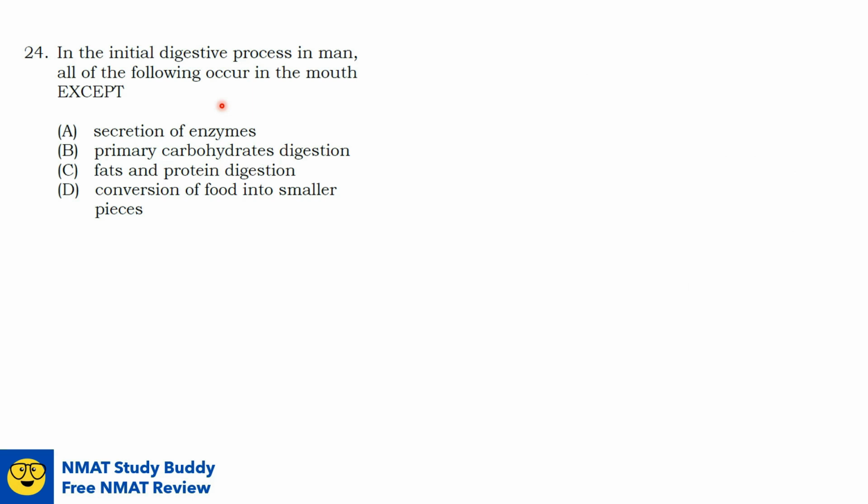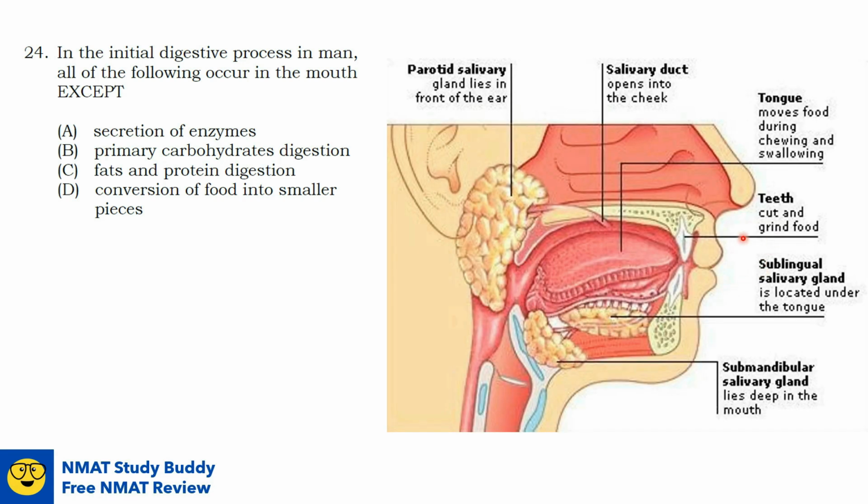Number 24. In the initial digestive process in man, all of the following occur in the mouth except. Okay, let us review the digestion that occurs in the mouth. When you eat, your teeth will cut and grind the food to convert it into smaller pieces. So option D, the conversion of food into smaller pieces, is actually correct.